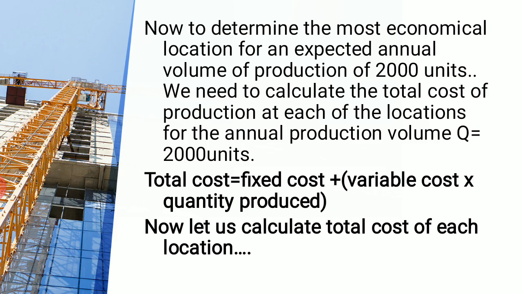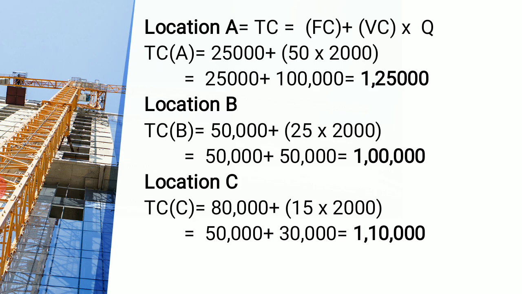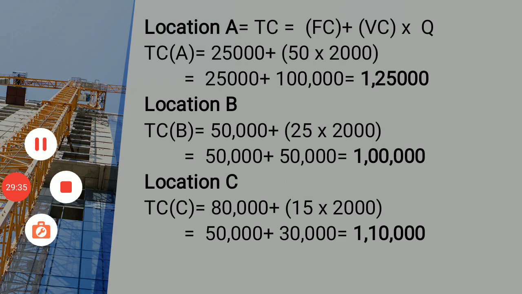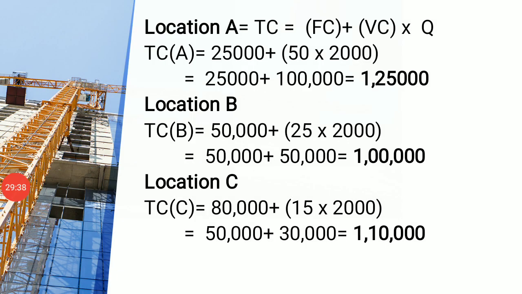Now let us calculate the total cost of each of the locations. See here it is very clearly given using the formula that what will be the cost at location A, what will be the cost at location B and what will be the cost at location C. Suppose at location A, what the cost is, it is TC is equal to FC plus VC into Q. TC represents total cost, FC is fixed cost, VC is variable cost and Q is the quantity that we are producing, right? For each one of them we have got the figures here. Suppose we are trying to find out that A is a place, entrepreneur finds out for the A.